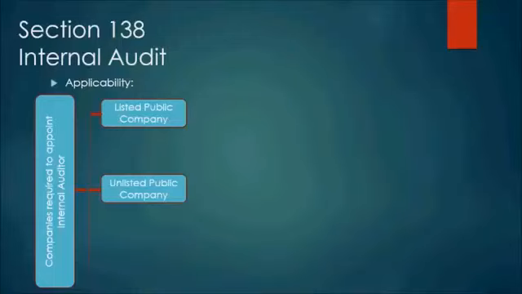In case of unlisted public companies, section 138 says that if the company fulfills the four basic conditions, the criteria and limits listed down by section 138, and exceeds the limit, it will be required to appoint an internal auditor. Now let us see what those criteria are.